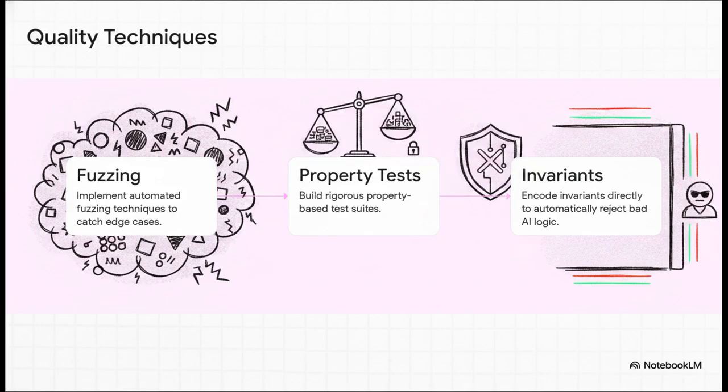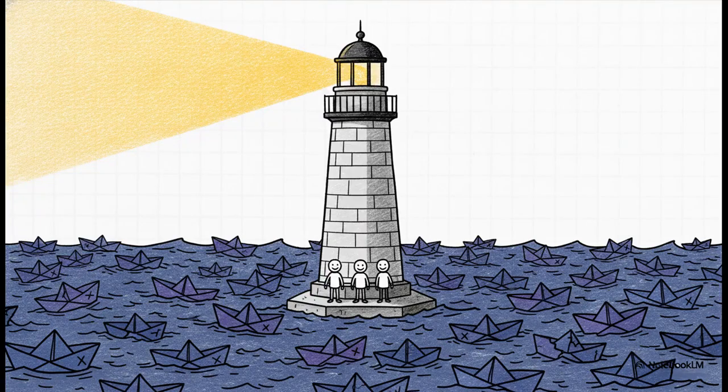You see, you can no longer just leave text instructions in a prompt. The architecture itself literally must automatically reject bad AI logic. Here is the ultimate takeaway for anyone building software right now. In a sea of endless AI clones and bug-ridden slopware, human trust and uncompromising quality become your absolute ultimate differentiators.